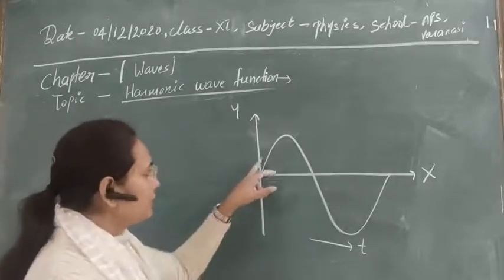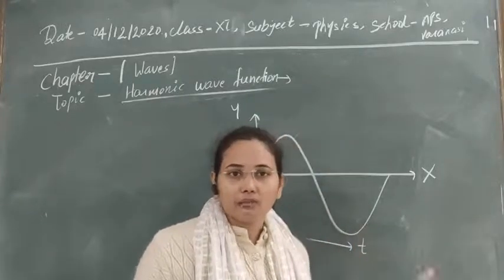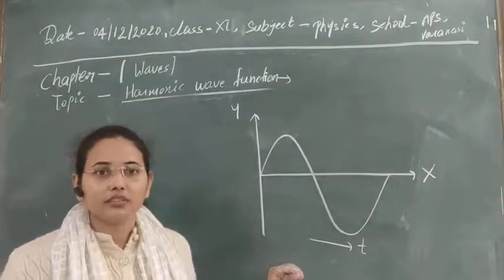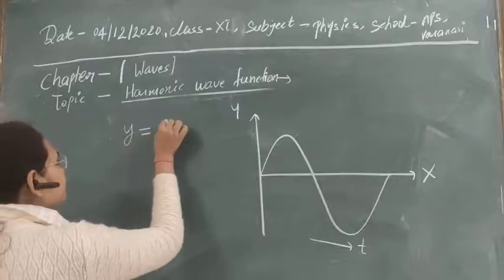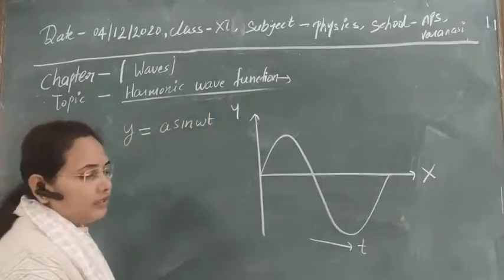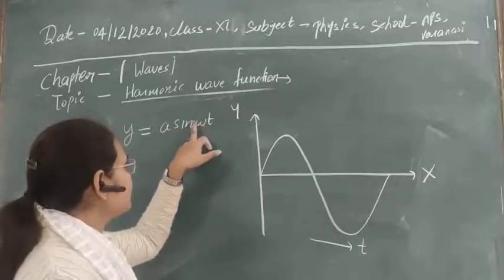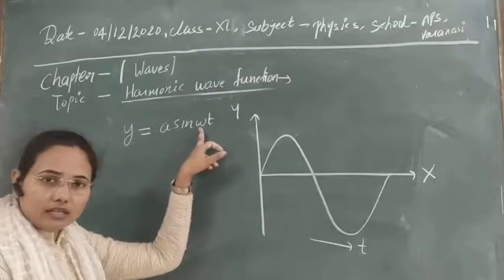If you take the displacement-time graph, then you know that the particle executing simple harmonic motion has its displacement given by y = a sin(omega t), where a is the amplitude of the harmonic oscillation and omega is the angular frequency of the harmonic oscillation. Clear?